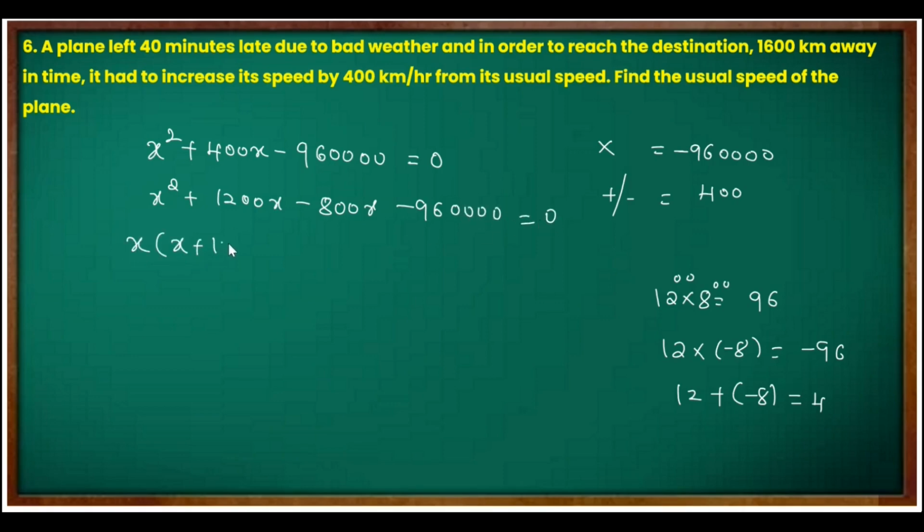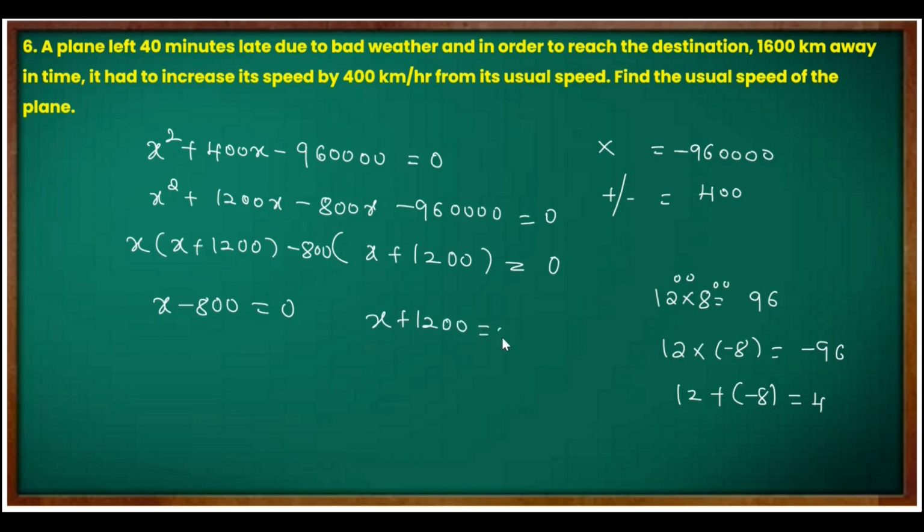x common, x plus 1200 will remain. Then x plus 1200 you are going to repeat here, equal to 0. Minus 800 is out. x minus 800 equal to 0 is one bracket. x plus 1200 is equal to 0, another bracket. This anyway we are going to get negative, I will leave it. Then x equal to 800 kilometer per hour was the usual speed of the plane.